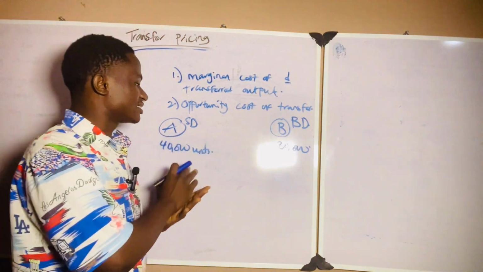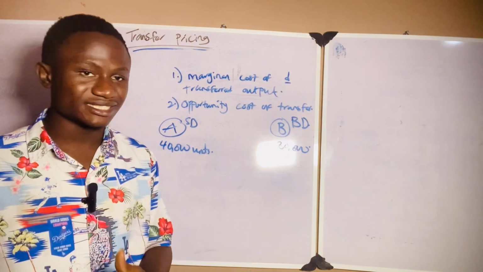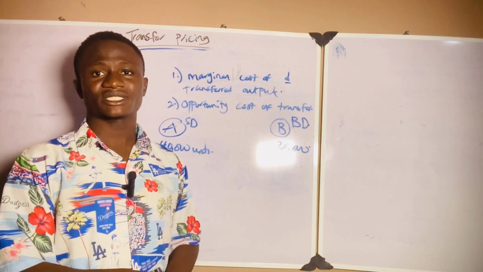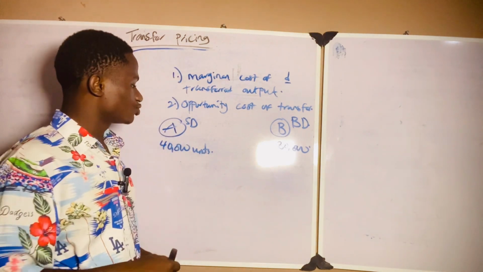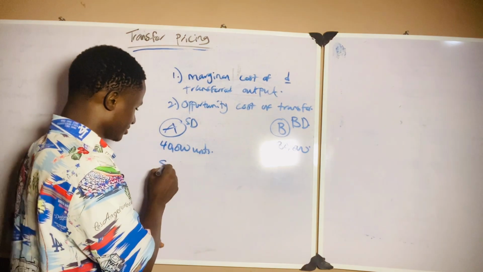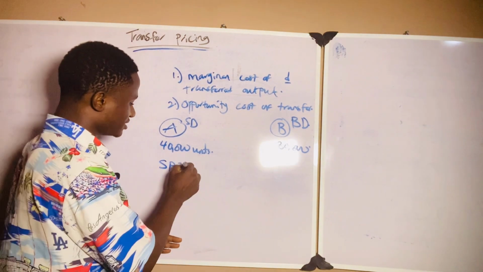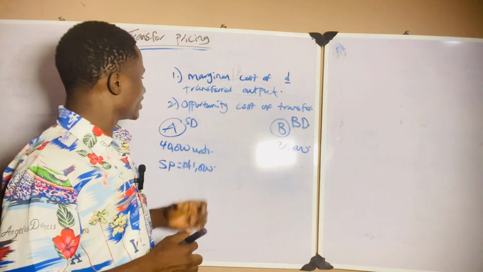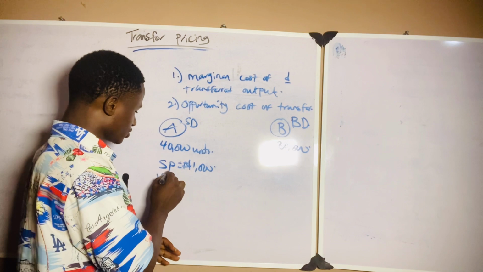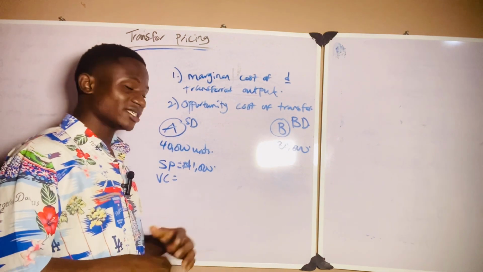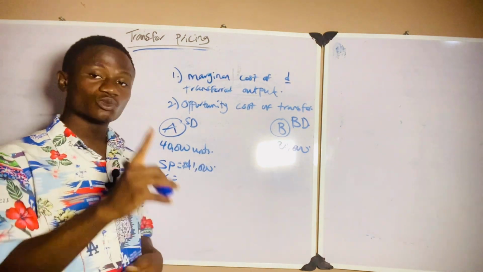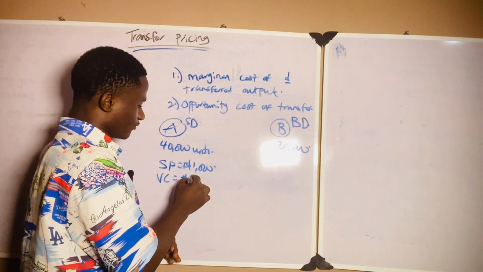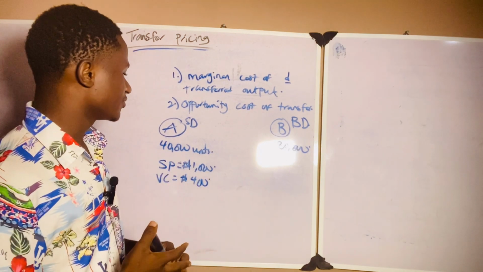Now, if there are external markets for this division, let me start with that. That means that division A can decide not to sell to division B and can sell to other customers. If division A wants to sell to external markets, the selling price for external markets, let's say, is 1,000 naira. And the variable cost of producing one car engine, let's say, is 400.